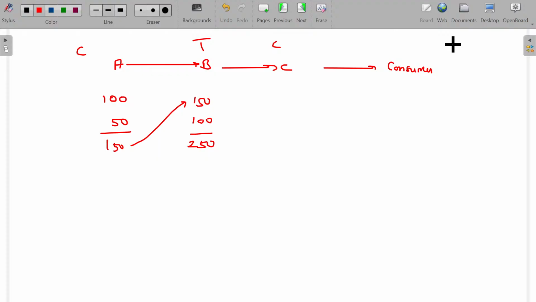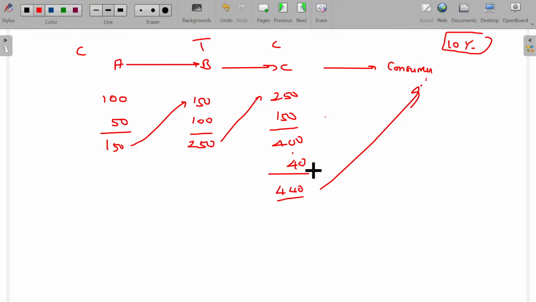He transfers this to B for 150. B again converts this cotton into thread. For that there may be some expenses and his own normal profit, so he adds around 100, and 250 will be the final price. It is transferred to C for 250. He converts the thread into cloth by incurring another 150 rupees. 400 rupees is the final cost. Earlier, the tax was leviable only when it was sold from the end seller to the consumer. As the goods are transferred to the consumer, immediately, say 10% being the tax rate, 40 rupees is tax added and 440 is the final price fixed and sold to the consumer.